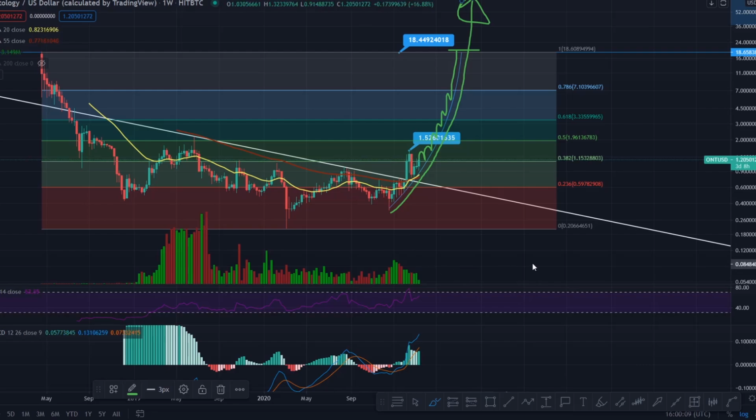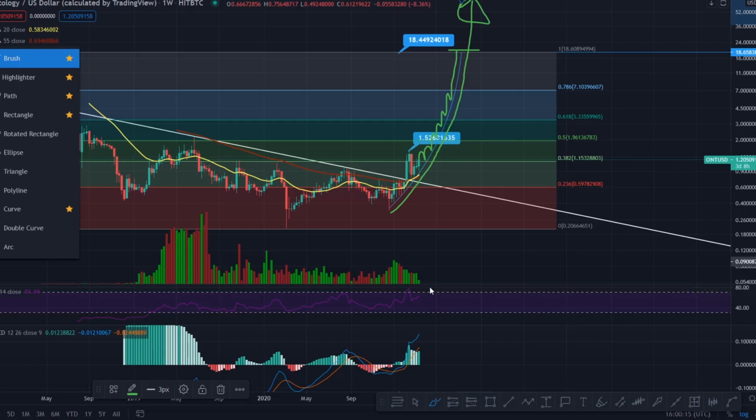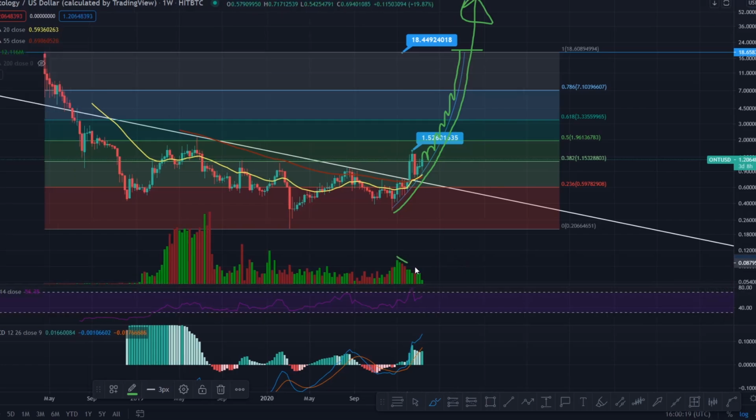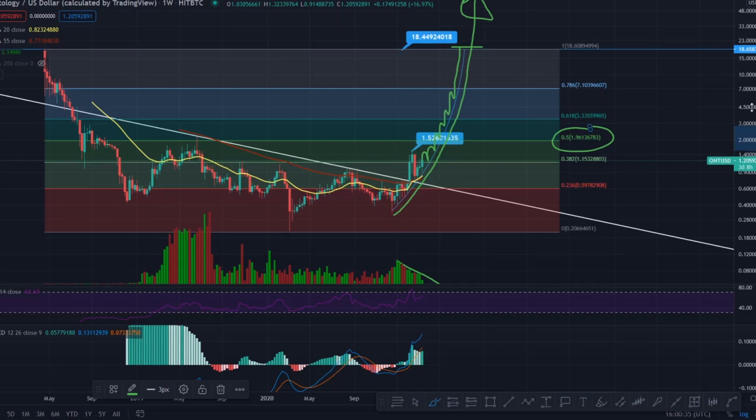What you're probably going to see here as well is the volume step in, and we're going to see a large body of volume start to come in. Because you can see that a breakout is pretty imminent, because when you have depleting volume like this, it indicates a breakout is coming. So that volume that's going to come in here will potentially push us through this up to the 0.5, taking us up to that $1.96 over the next couple of weeks for Ontology. So that's definitely something that you want to keep an eye on, guys.